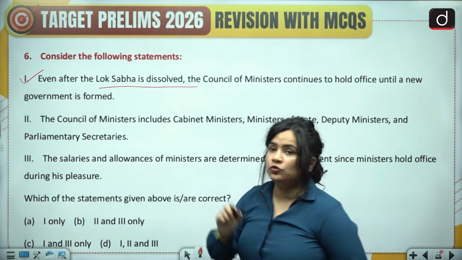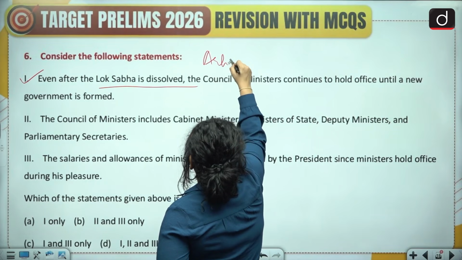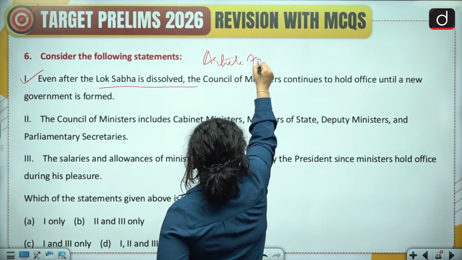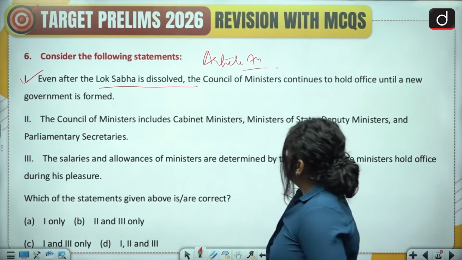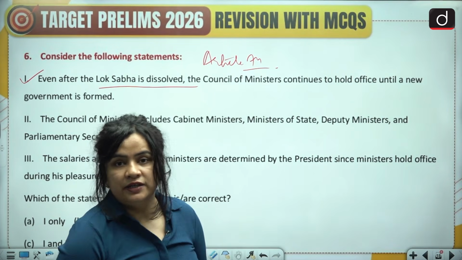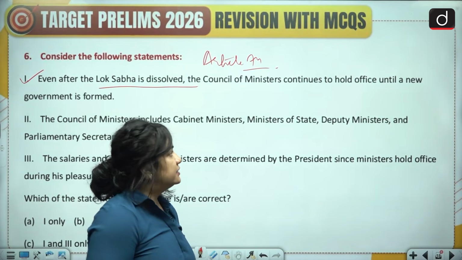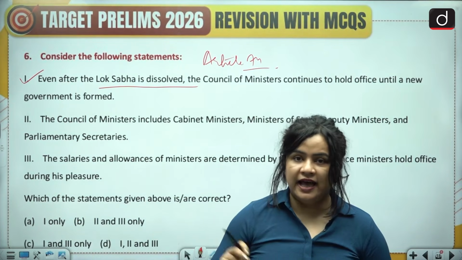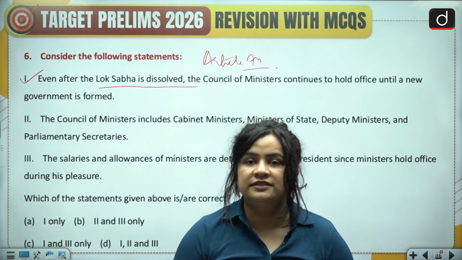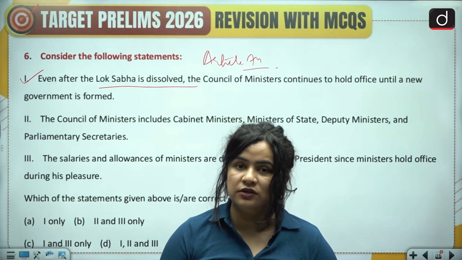So, we know that the President is mandated by Article 74 to function only on the aid and advice of the Prime Minister and his Council of Ministers. So, suppose the government is dissolved and there is no council of ministers. Who is going to aid and advise the president in his or her functioning?